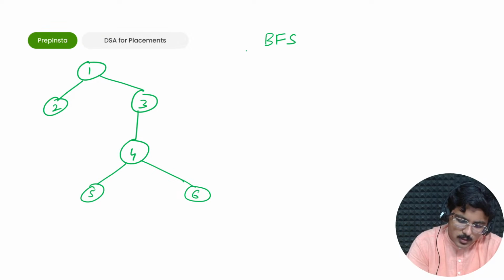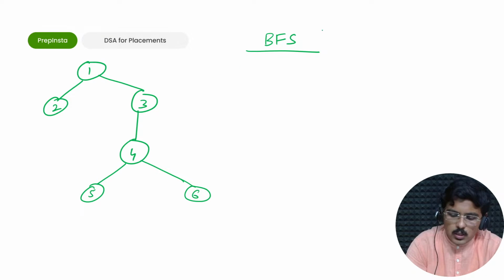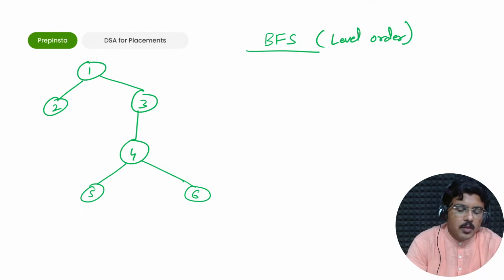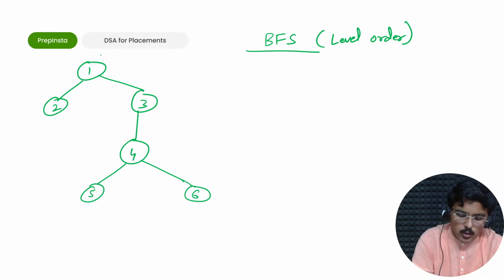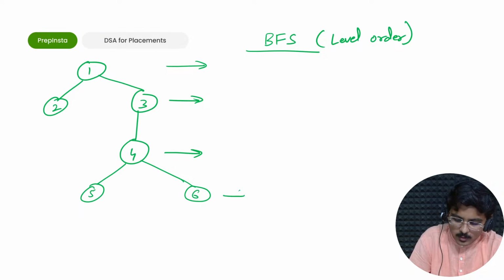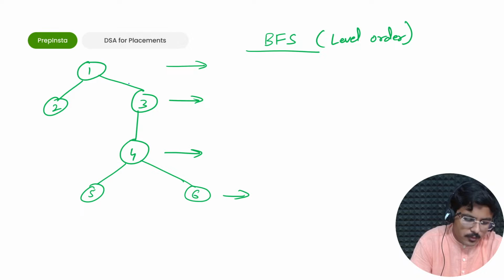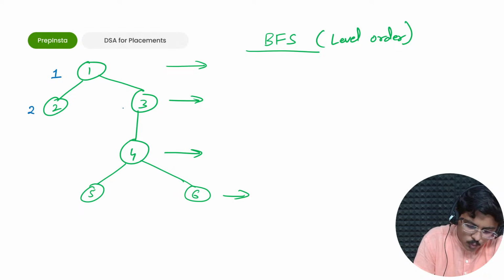So BFS is breadth first search. This is also called level order traversal. Basically, here I go level by level. So I go in this manner. The traversal is done in this manner. What I'm saying is that if I talk about this particular graph, this is level 1. This is level 2. Both are at level 2. This is level 3. This is level 4.